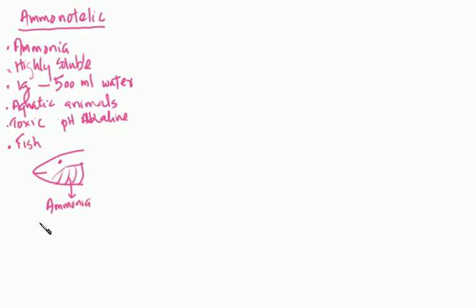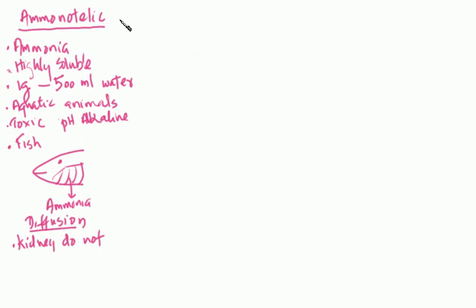For most animals which live in water, it's easy to excrete the ammonia just by diffusion, because it's highly soluble in water. And remember that kidneys do not help in the excretion of ammonia. Mostly it happens by diffusion from the body surfaces or the gill surface of the animals, right?